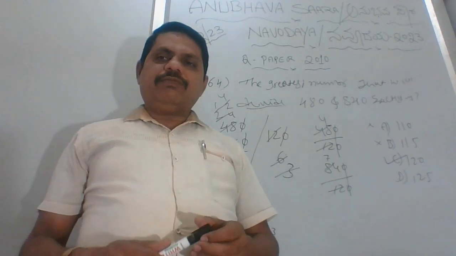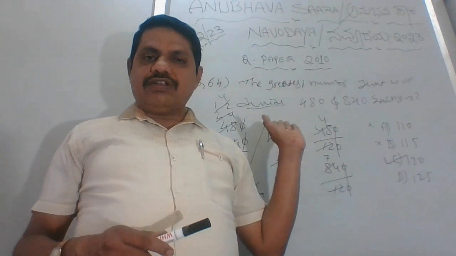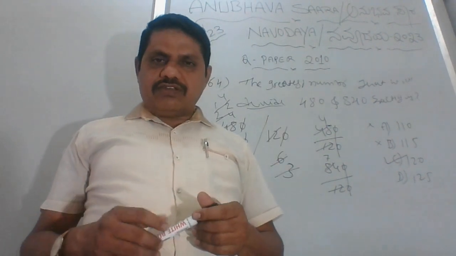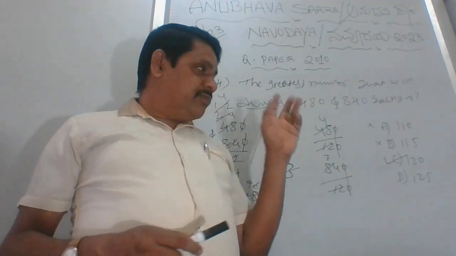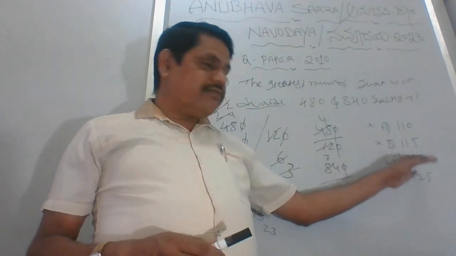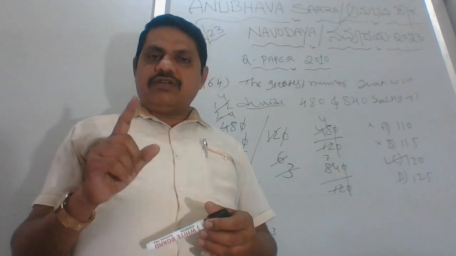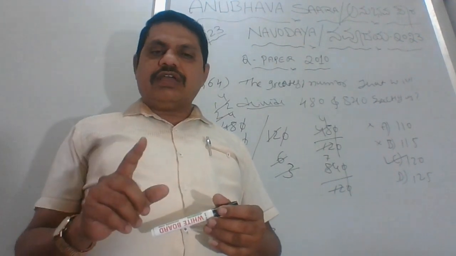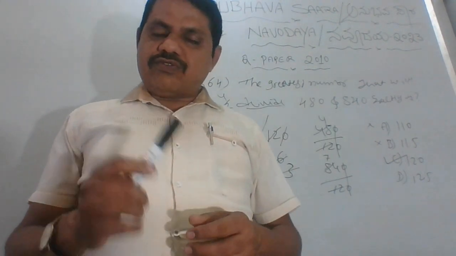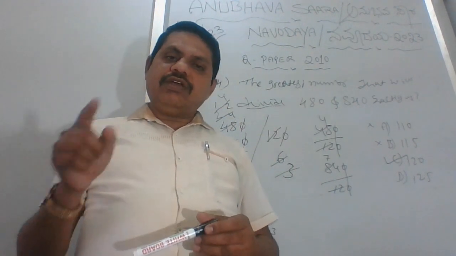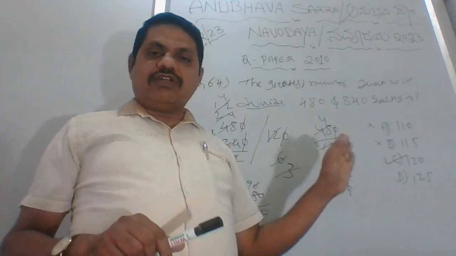And somebody will have overconfidence. If they say, yes, this question I know, it's not a big thing, it's not rocket science, I'll do this. What will happen is sometimes the questions will have a confusion with the options. That time you should not make a mistake, you should not do anything wrong. What you have to do? In such a situation, you have to do a cross verification or cross checking with the question and answer.